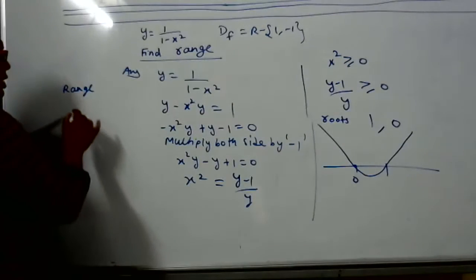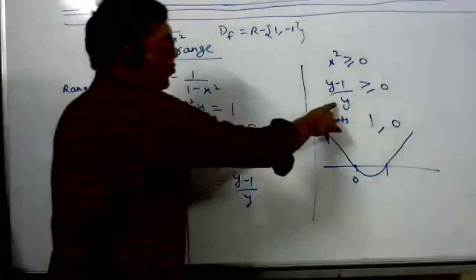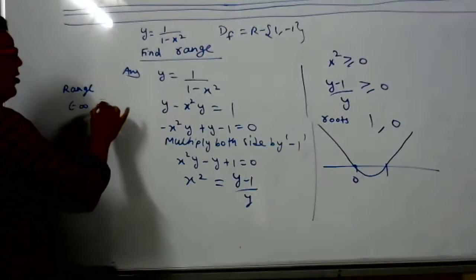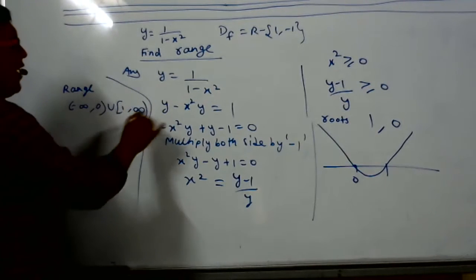Minus infinity to 0. 0 we cannot take, as you told, so open bracket. 1 we can take. So 1 to infinity. Is this the answer, student? Yes, sir. This way we have to do.